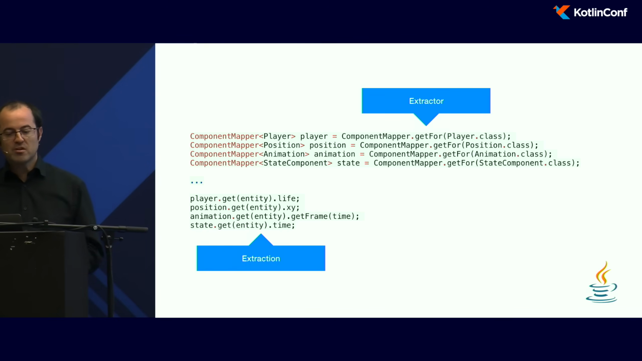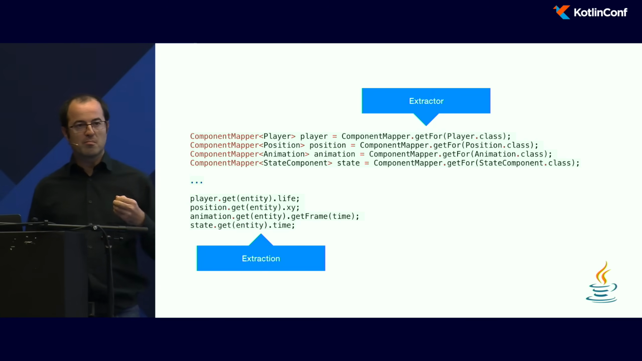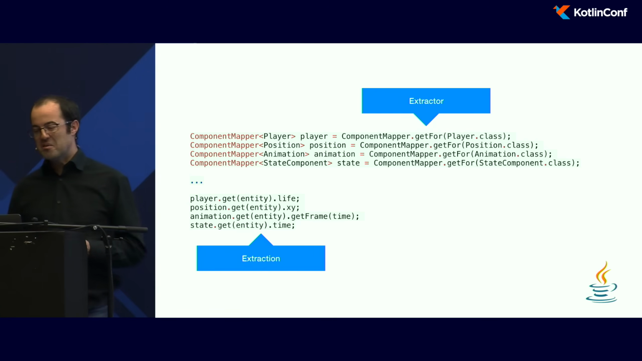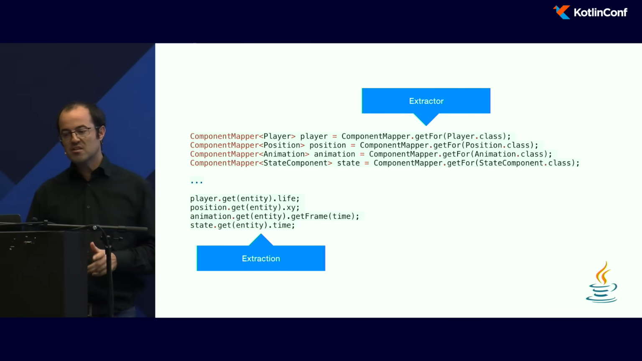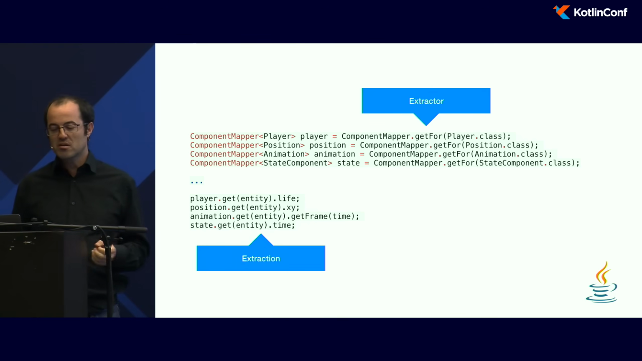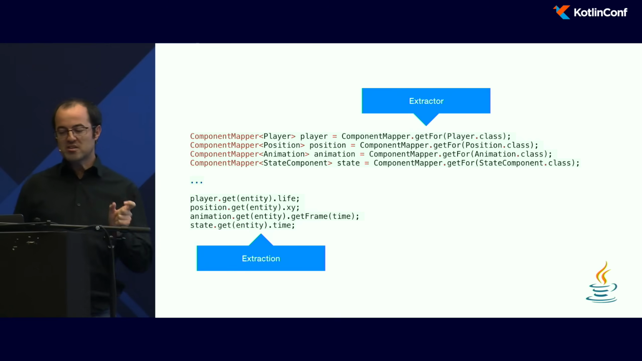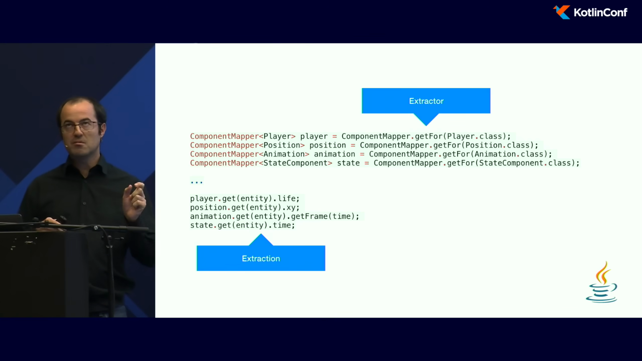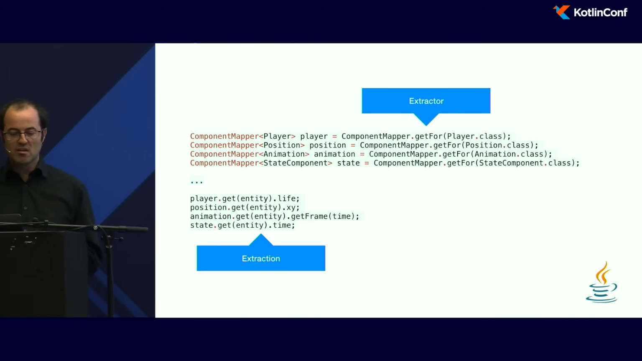Then I will be able to extract the property of the entity. But again, I don't like this code because I need to write a lot of things. Component mapper, dot, get for. When I access the property, I don't like it too because I need to say, OK, I want the property player on this entity. So I read player dot get entity, and it's always a mess.